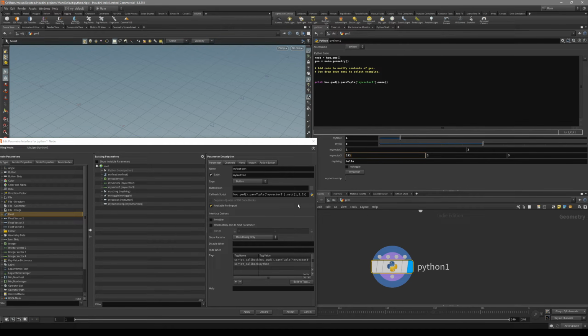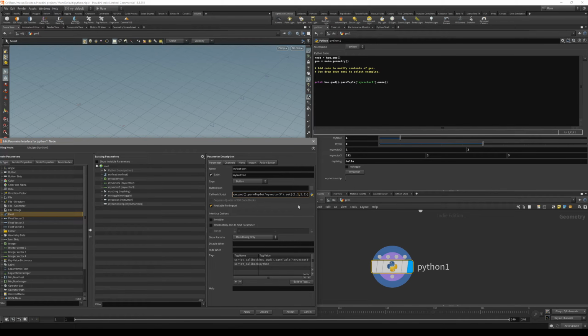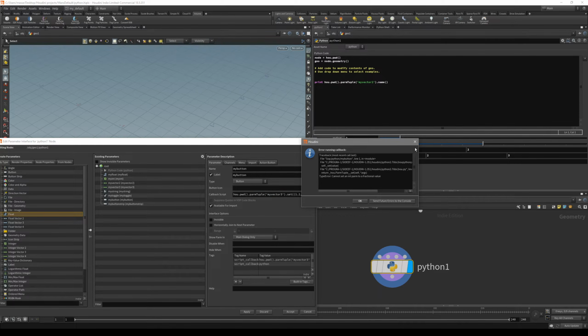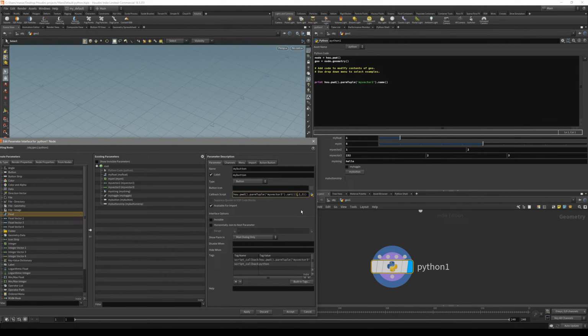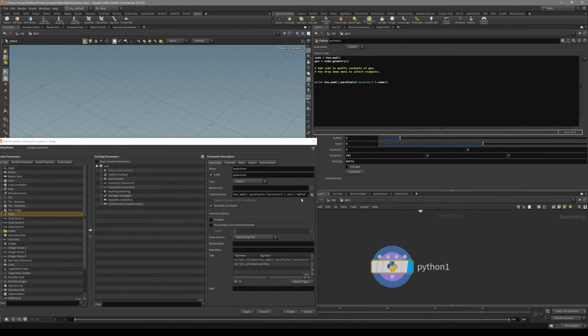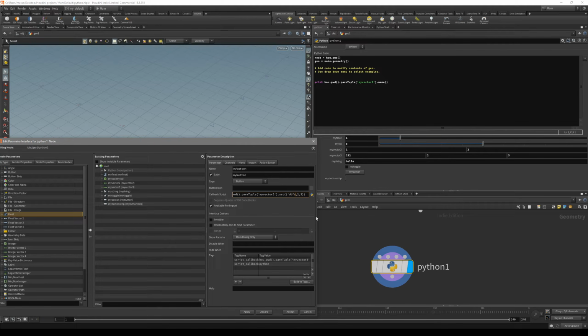If we start writing a float like that, it's going to error out. We could typecast it, or we could just use the float vector instead of the integer vector. So make sure you use the right data type for the right parameter. We can't just start writing strings in it, it's not going to work. So that's that. Let's change it back to 1.